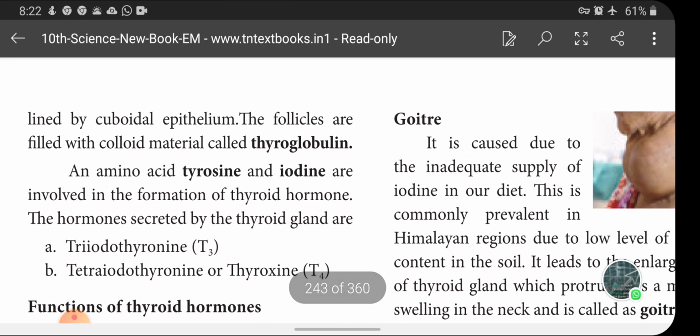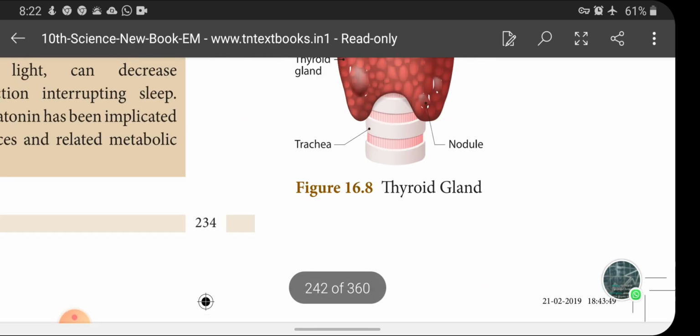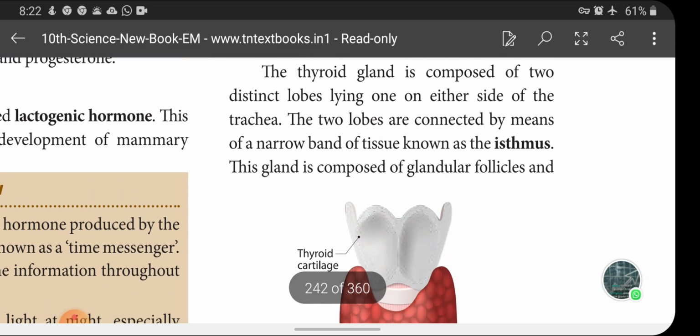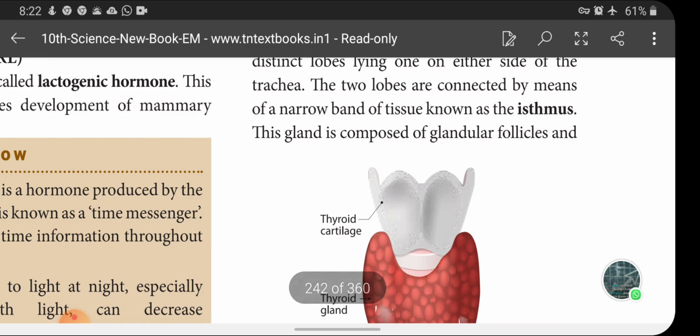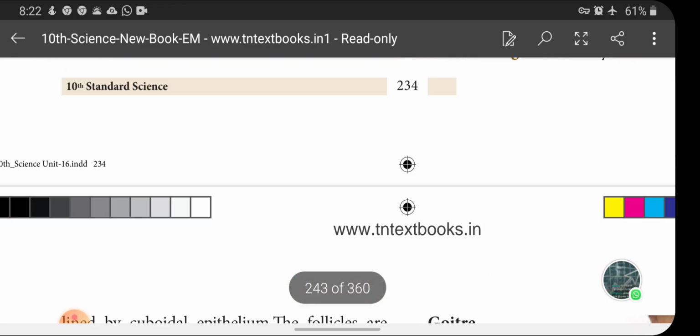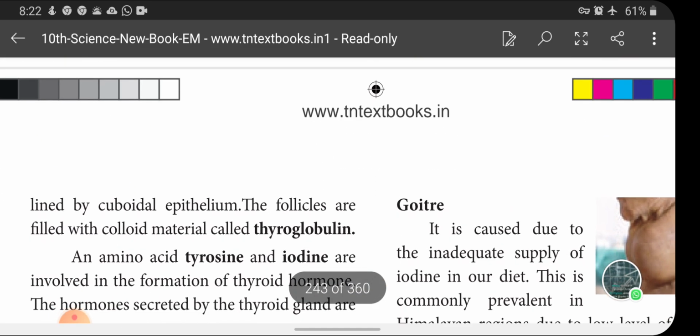About its structure, the thyroid gland is made up of two lobes, one on either side of the trachea, and the two lobes are connected in between by a tissue called what? Isthmus. And this gland is composed of glandular follicles lined by cuboidal epithelium.